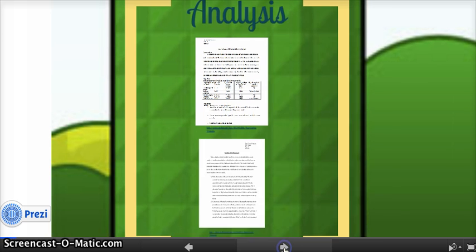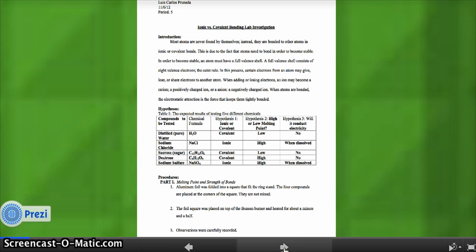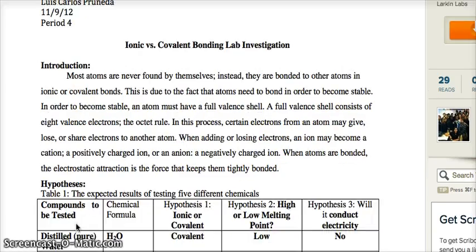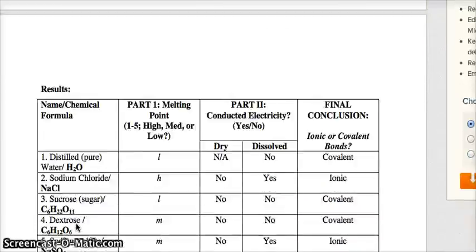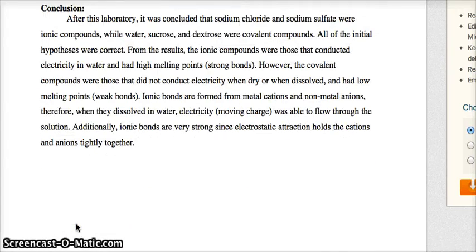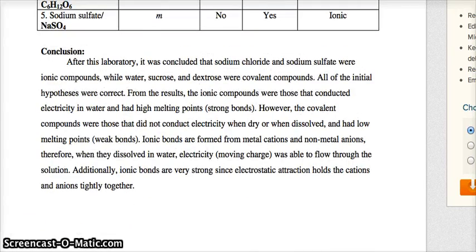My first assignment is my ionic versus covalent bonding lab investigation. In my report, I described the experiment and evaluated the data collected. In my conclusion, I compared and contrasted the different observations and published my results. So as you guys can see, here's my lab report and all of the data that I collected and the procedures and the tables, and right here my conclusion is where I did all of my analysis.